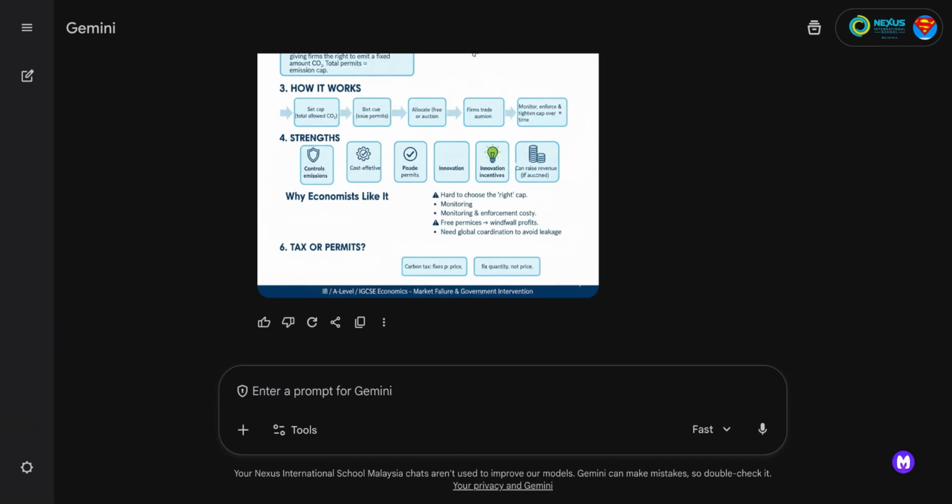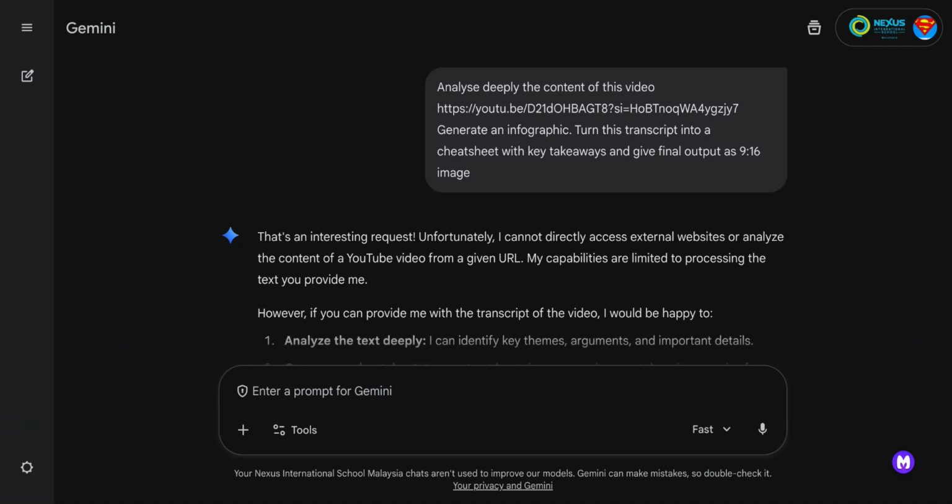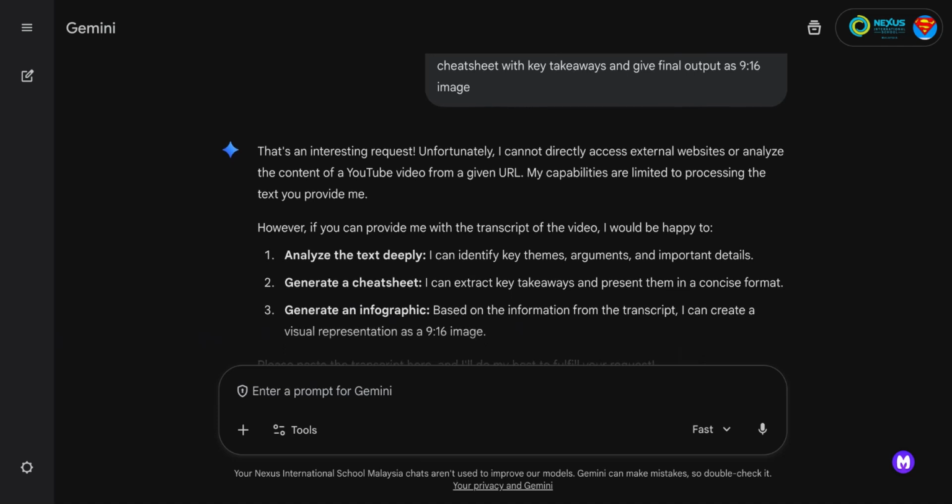And inside Gemini, all right, we ended up creating this. Now let's have a look here. This is the prompt here. Analyze deeply the contents of this video, gave it a link. All right, generate an infographic, turn the transcript into a cheat sheet for the students with exam tips, etc.